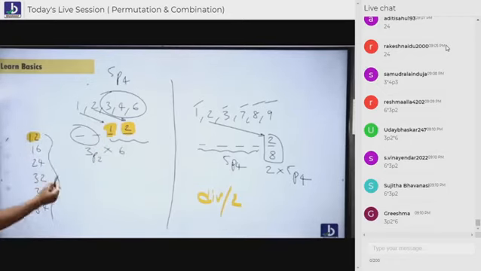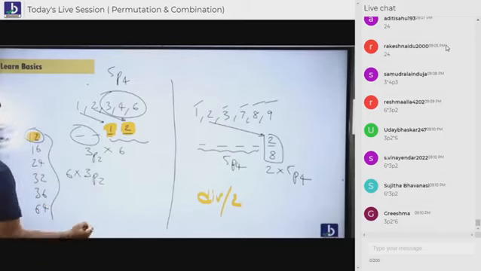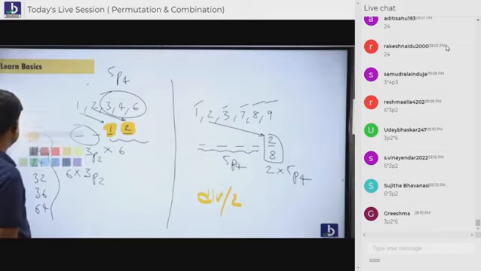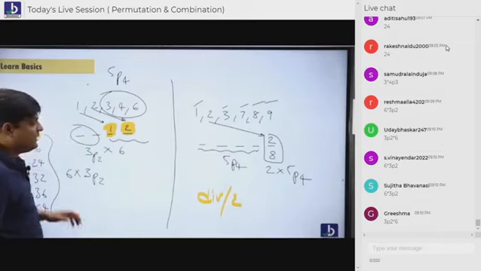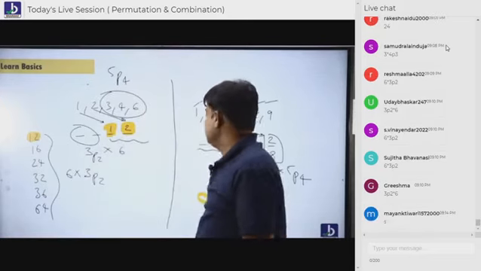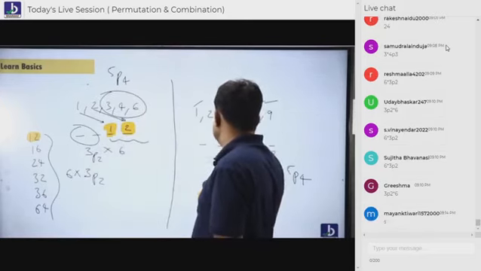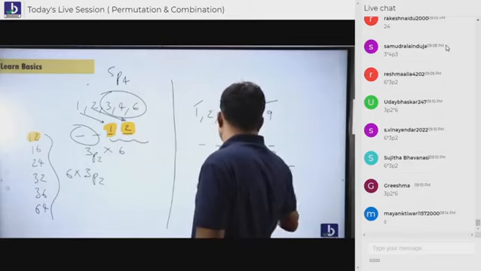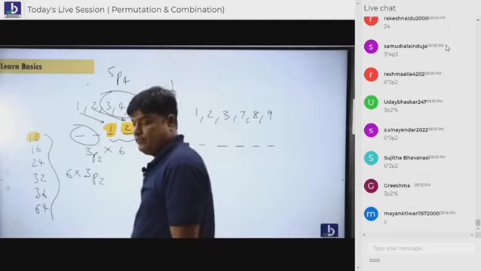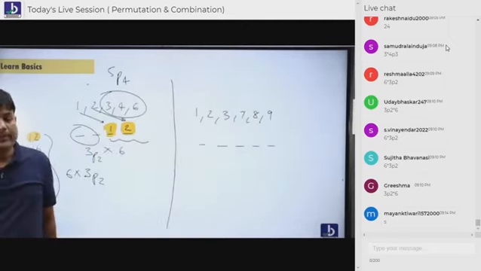You need not do all. First case you do, that is okay. 6 cases into 3P2. I hope you all are understanding the way I am teaching this. So this is the way we are supposed to do it. Divisible by 2, it's okay. You are easily doing it, but sometimes I'll give you divisible by 4 also. Are you understanding, everybody?